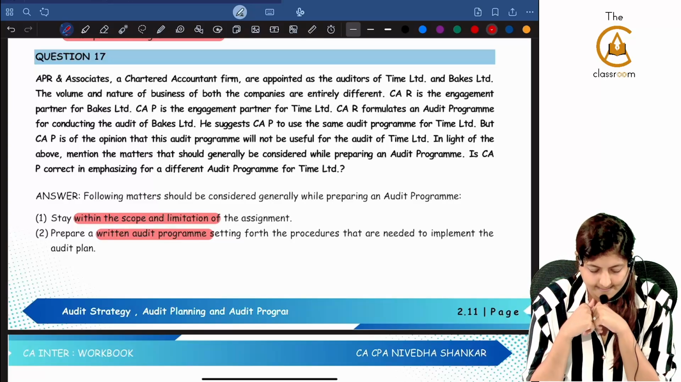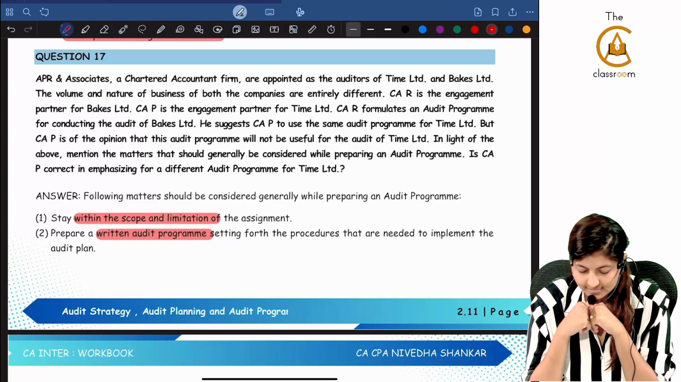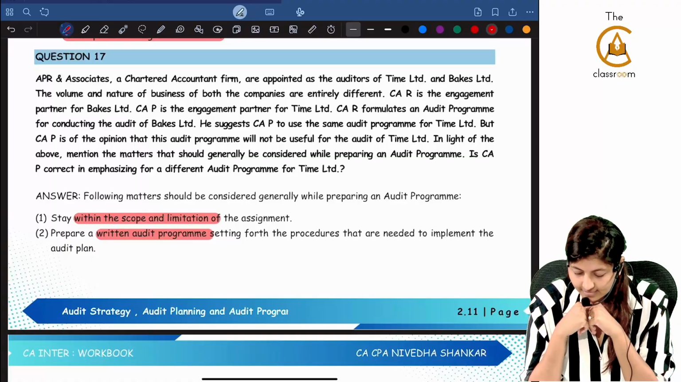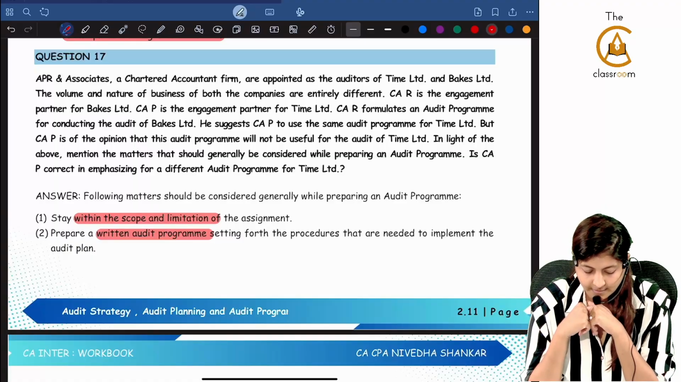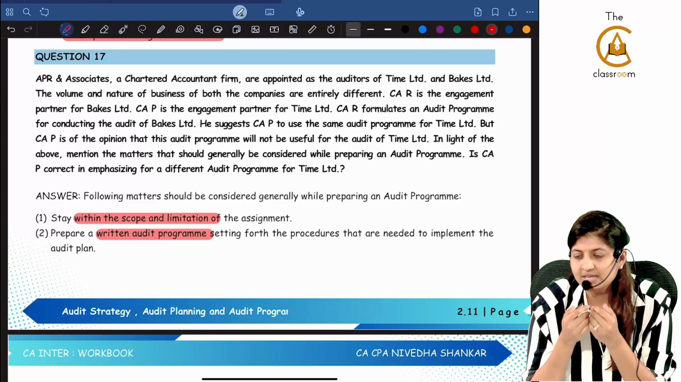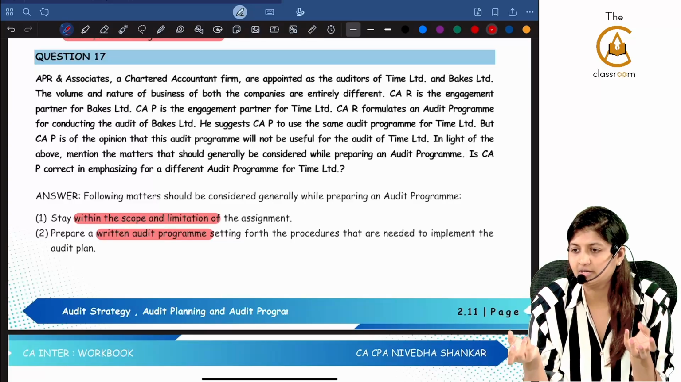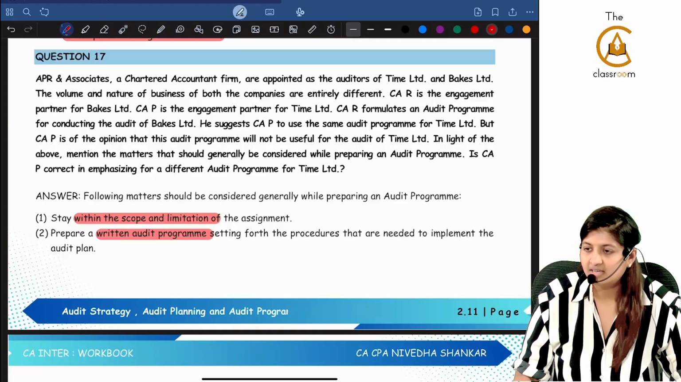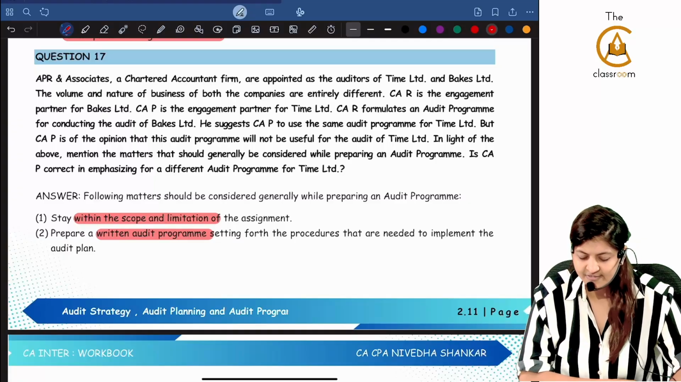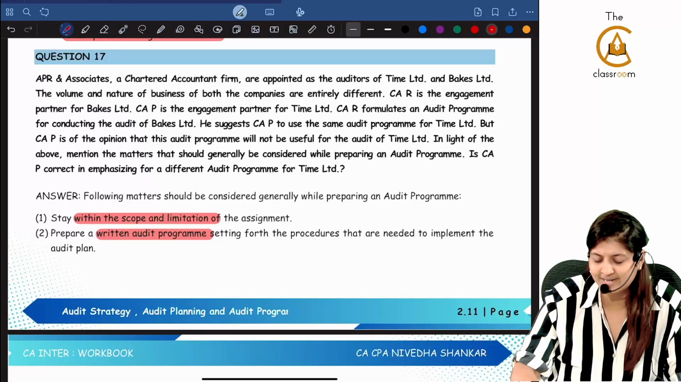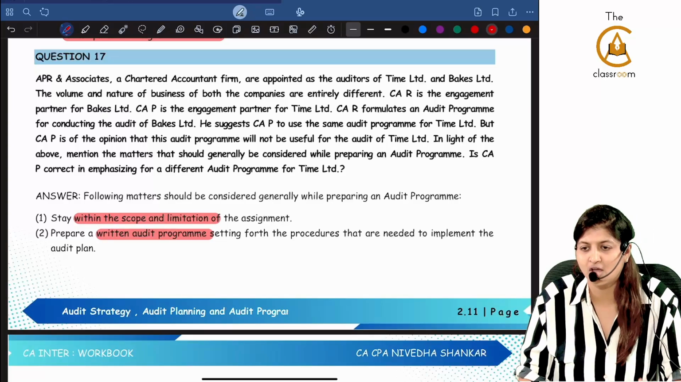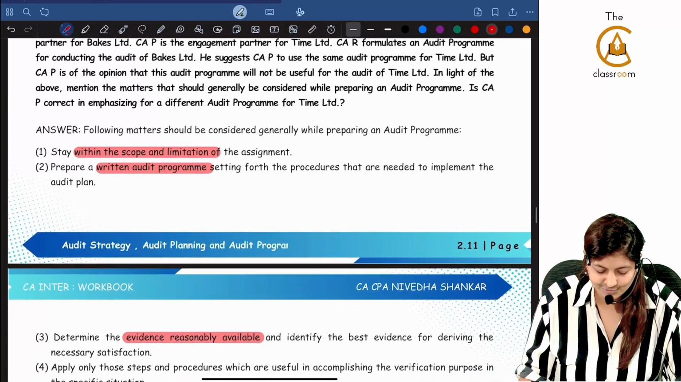In light of the above, mention the matters that should generally be considered while preparing an audit program. Is CAP correct in emphasizing a different audit program for Time Limited? Can there be the same audit program for different kinds of companies? There have to be different audit programs. So is CAP correct? Yes, CAP is correct because he is emphasizing a different audit program for Time Limited. Don't simply say he's wrong always. Sometimes they'll be correct also in the question.